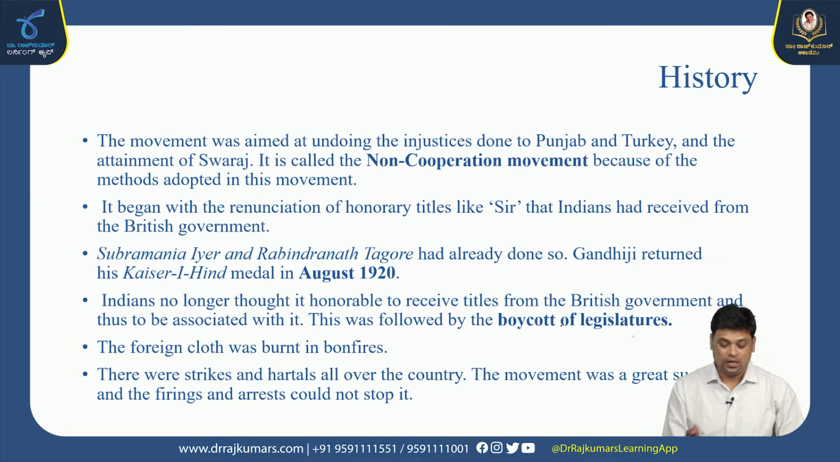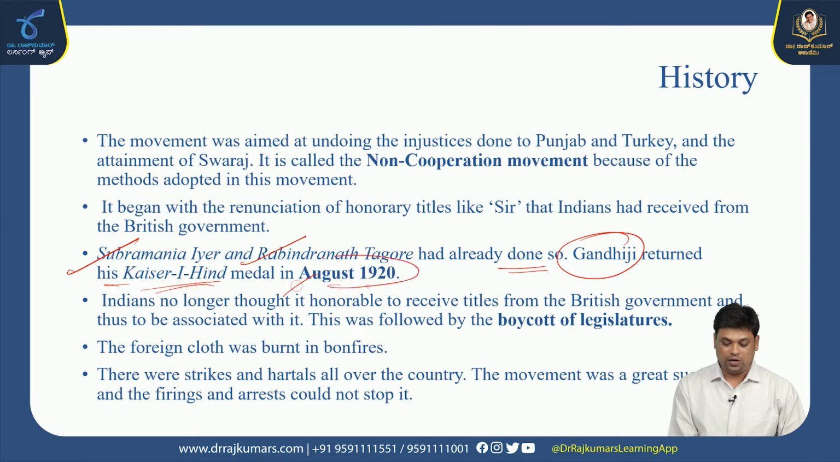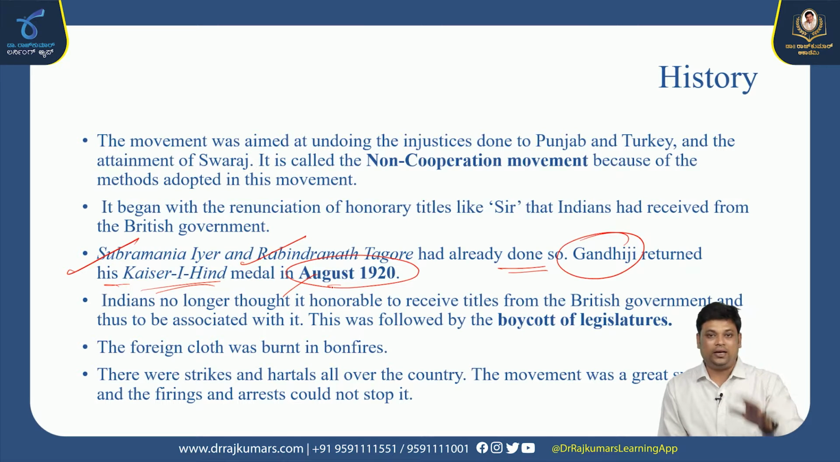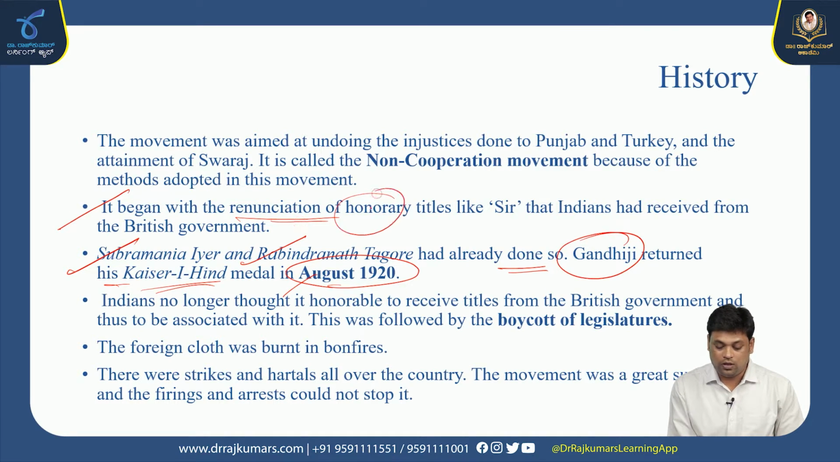Just read it once. G. Subramanian Iyer and Rabindranath Tagore had already done so. Gandhiji returned his Kaiser-i-Hind medal in August 1920, which means under this non-cooperation movement, Mahatma Gandhi instructed all Indian leaders to withdraw their titles and return the titles given by the British, such as the Sir title. The movement began with the renunciation of honorary titles like Sir that Indians had received from the British government.